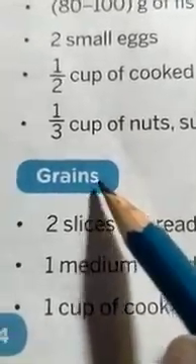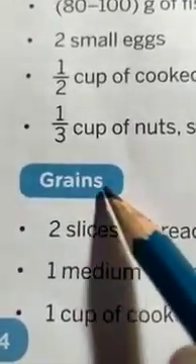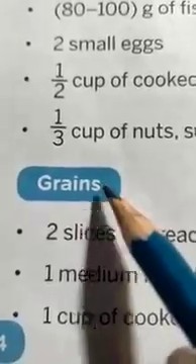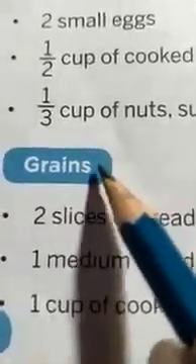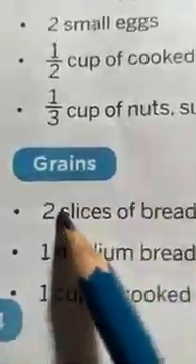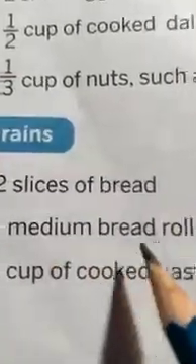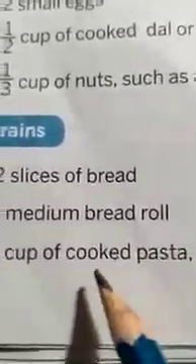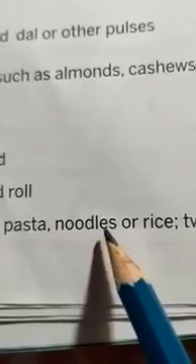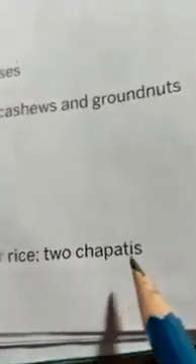Now come to the third one, grains. Dietary fibers from whole grains are a part of a healthy diet, so they are also very necessary in the balanced diet. 2 slices of bread, a medium bread roll, a cup of cooked pasta, noodles or rice, 2 chapatis.